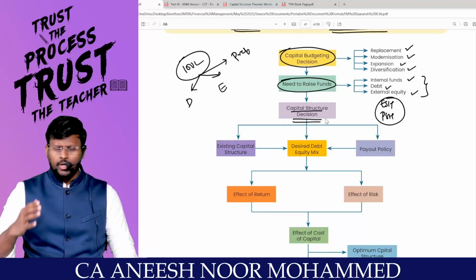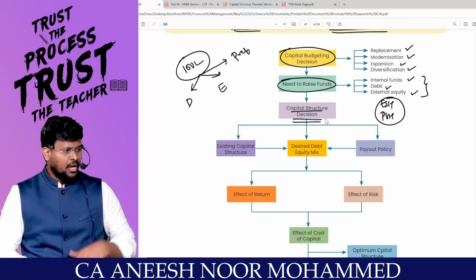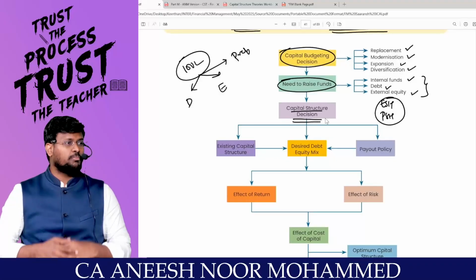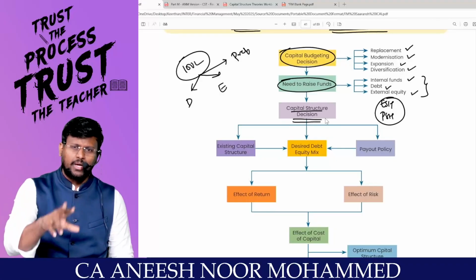Alright, sir. Now I am doing only CA. I am going to start ACCA. It's diversification. Or I am going to modernize the classrooms. That is called modernization. Or I am going to replace the existing camera with a new camera. That is called replacement decision.